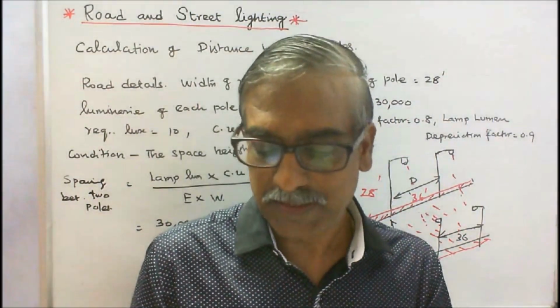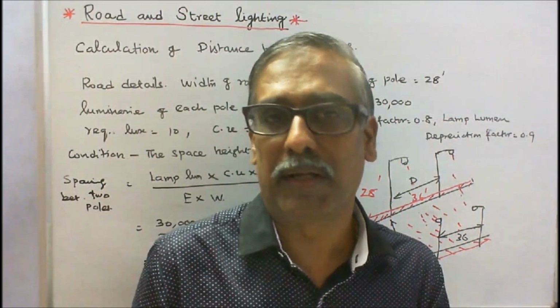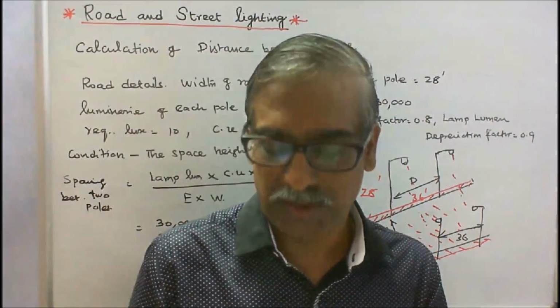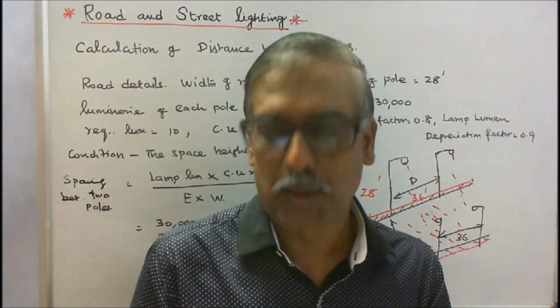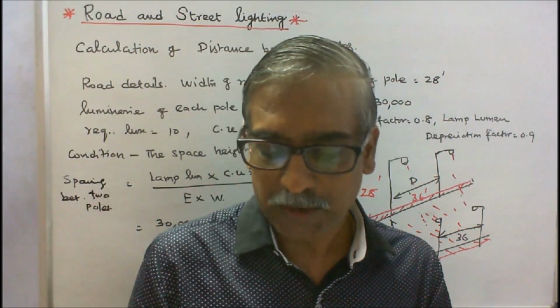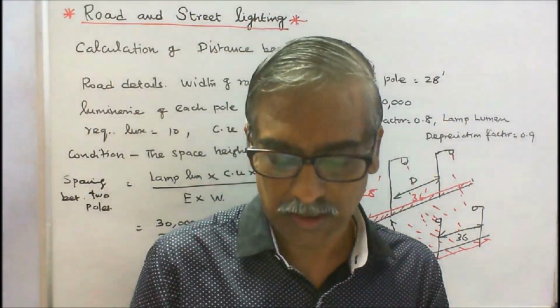Calculate the distance between each street light pole having the following details. Road detail: width of the road is equal to 12 feet. Pole height is equal to 28 feet. Wattage of luminary of each pole is 250 watts.